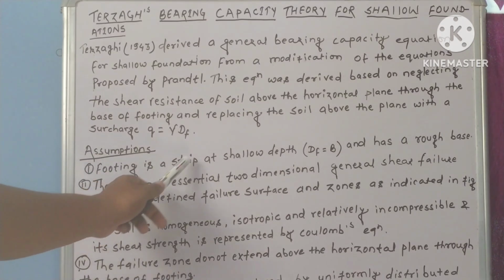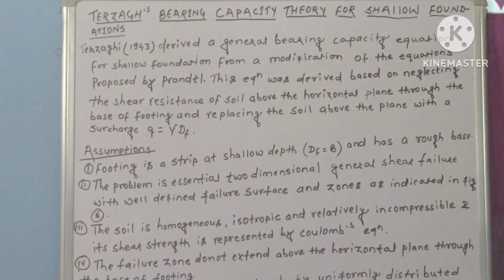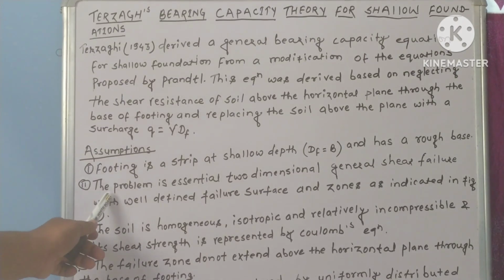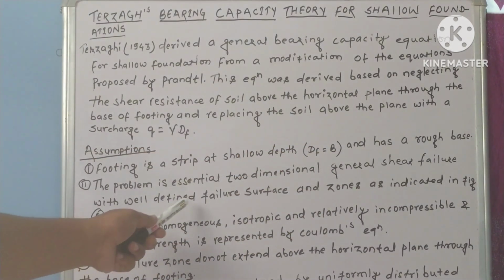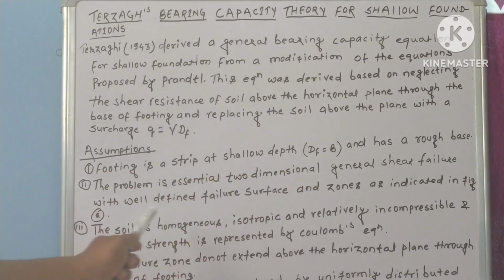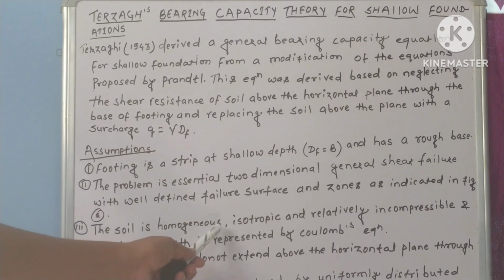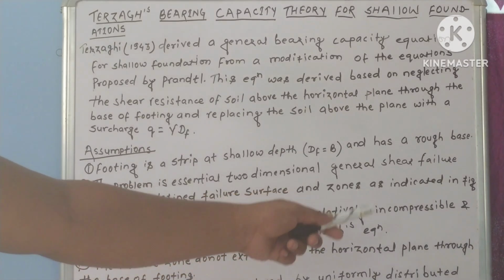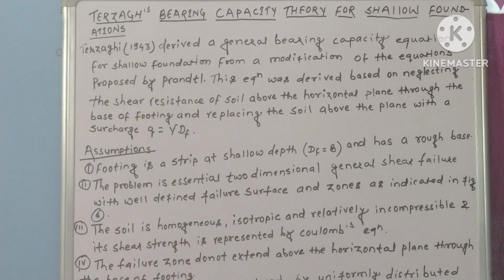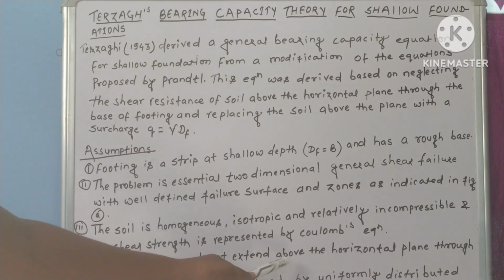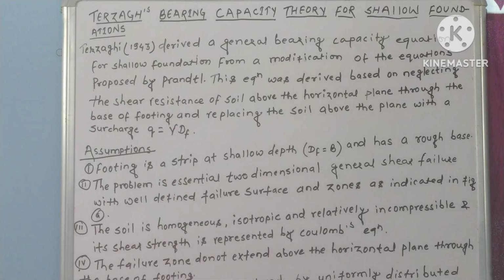First, the footing is a strip at shallow depth, Df is less than or equal to B, and it has a rough base. Second, the problem is essentially two-dimensional general shear failure with a well-defined failure surface zone as indicated in figure A. I will explain the figure later. Assumption 3: the soil is homogeneous, isotropic and relatively incompressible, and its shear strength is represented by the Coulomb equation. Assumption 4: the failure zone does not extend above the horizontal plane through the base of the footing.